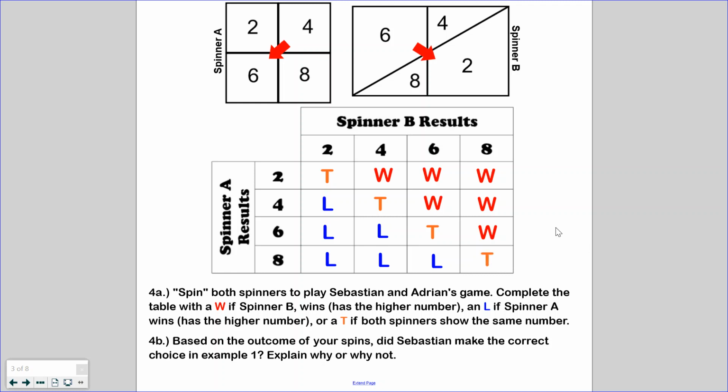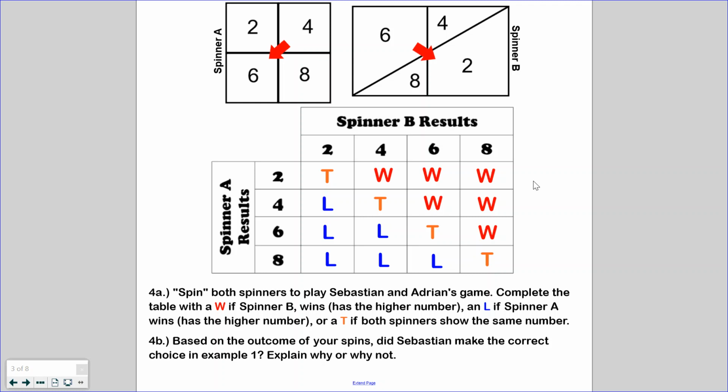So if you look, there's a little bit of a pattern. I tried to color code it so you could see it. We have ties going straight down the middle diagonally, and we got me winning with the higher numbers over here and you winning with the higher numbers over here. So once again, that's showing us a visual representation of how to document information and data from our probability experiment.